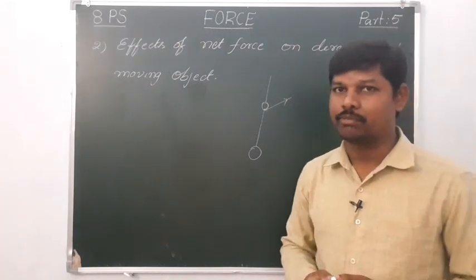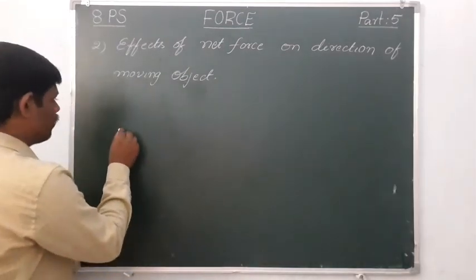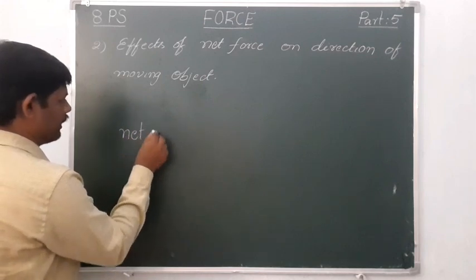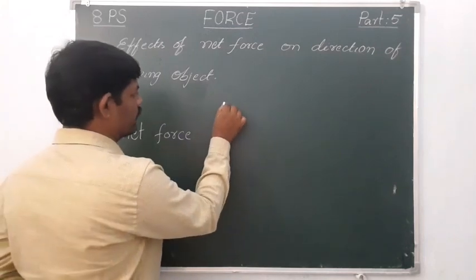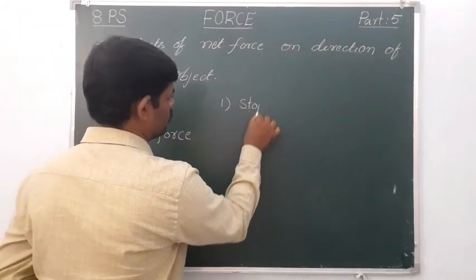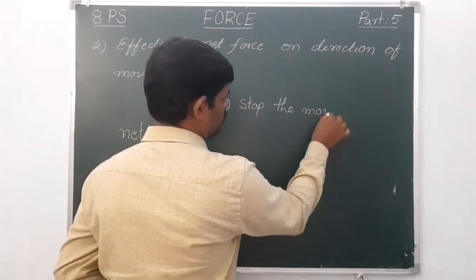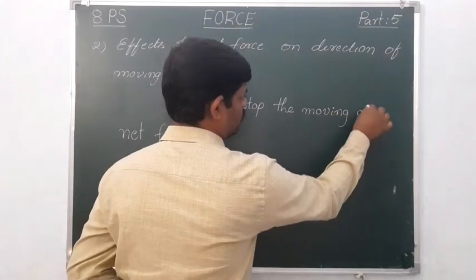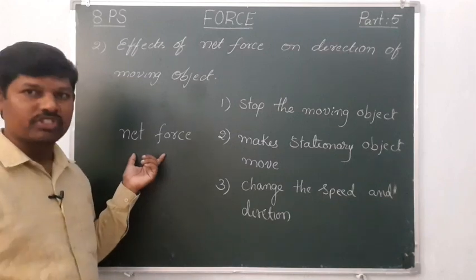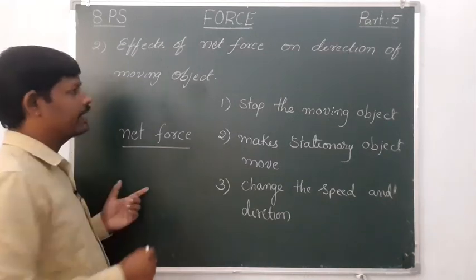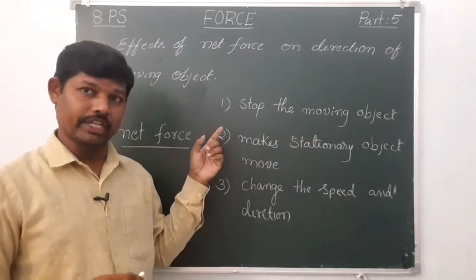So why is this happening? Because of net force. From these observations, we can conclude what the effects of net force are. Let us briefly understand what net force can do. First one, a net force can stop a moving object. This is the first result.